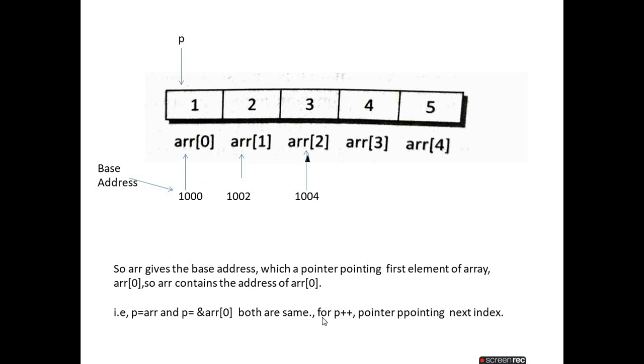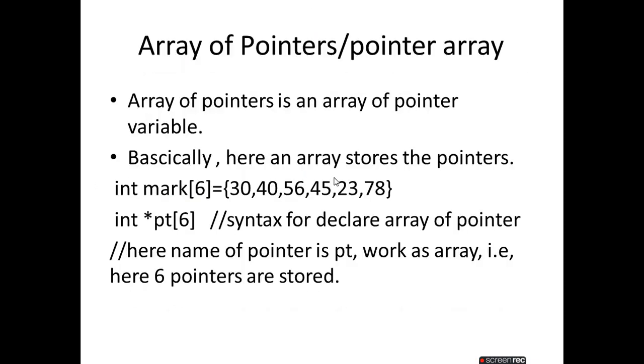Now if we do p++, that means the pointer is incremented. First, p equals arr means p is pointing to the array's first element. If we do p++, the pointer is now pointing to the next element or next index. If we do p++ again, the pointer is pointing to the index arr[2].